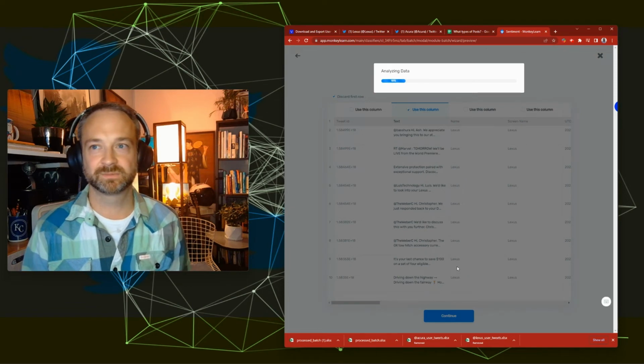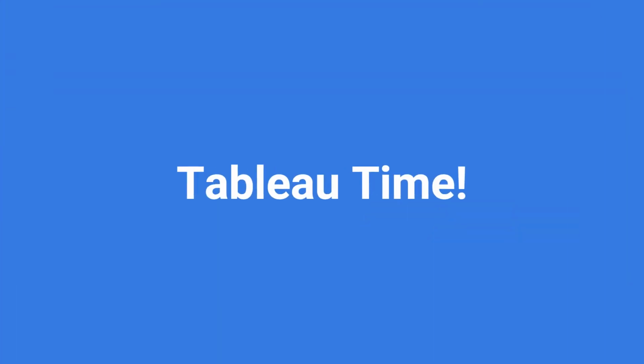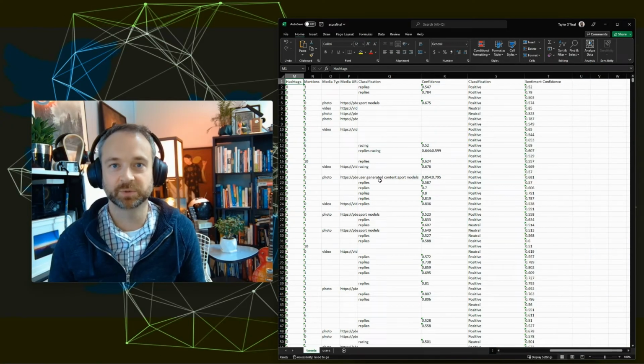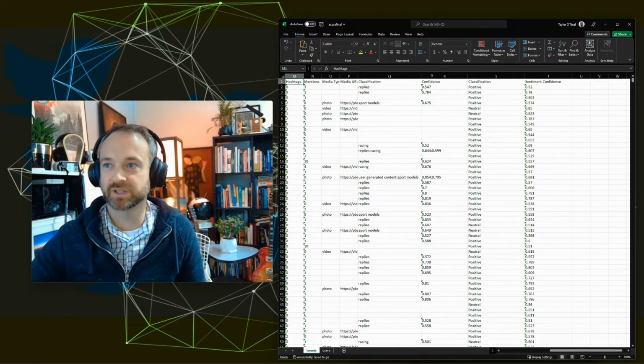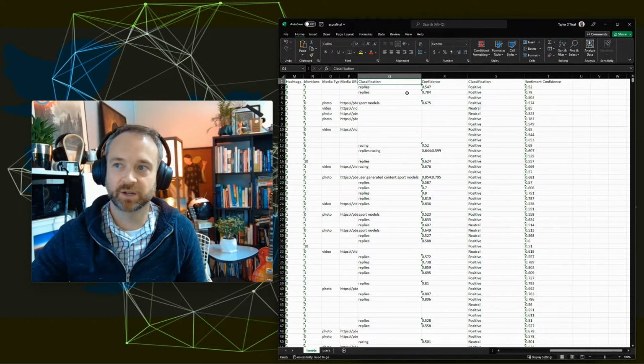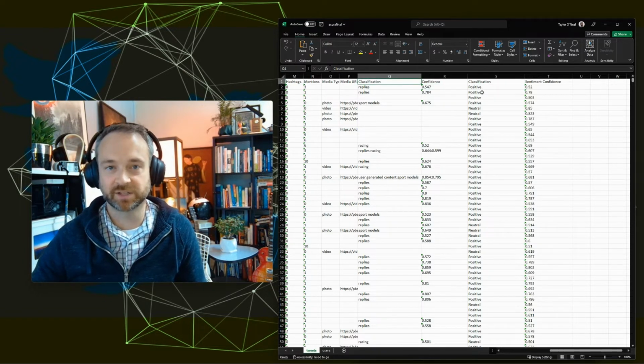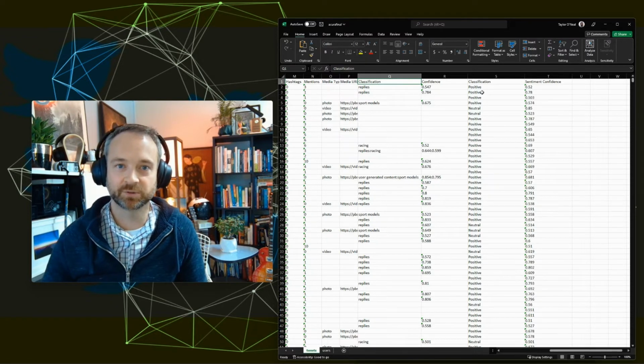All right, data friends, before we hop into Tableau, what we need to do is look at the Excel file that we processed through Monkeylearn. This file will have both of the data fields that we processed, because we did a classification by category, and we also did a classification by sentiment. So you can process that same file through again twice.